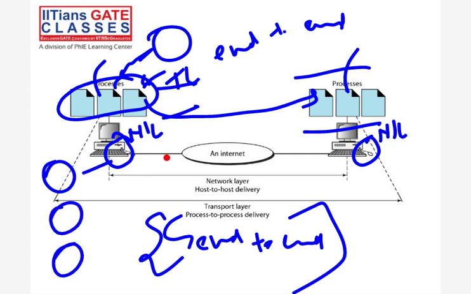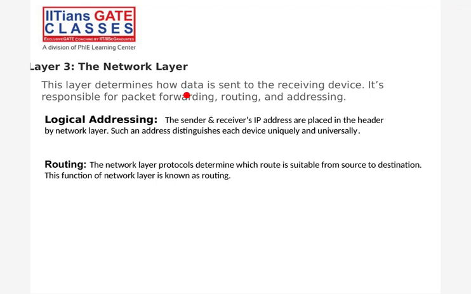So actually this layer determines how data is sent to the receiving device. It is responsible for packet forwarding, routing, and addressing. First is the logical addressing. We studied IPv4 is a logical addressing thing, right? IPv4, whatever subnetting and supernetting and normal IP, CIDR. So first, a logical address we have to give to the packet, right?